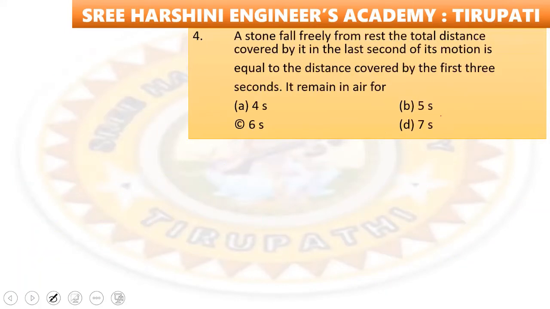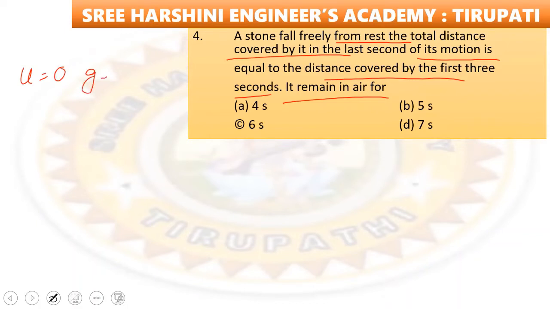Coming to fourth question. A stone falls freely from rest. The total distance covered by it in the last second of its motion is equal to distance covered by the first 3 seconds. It remains in air for how long? So what is the initial velocity of that stone? Initial velocity is 0. So acceleration due to gravity value is 10 meter per second square. Okay, distance covered in last nth second, what is the formula to calculate it?